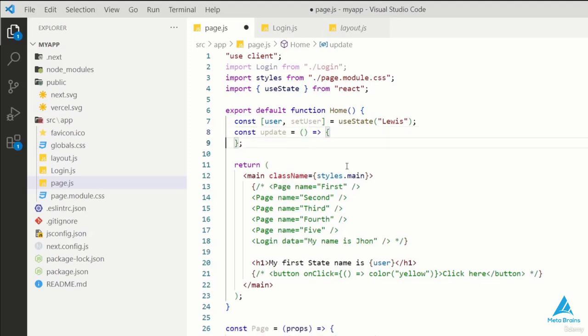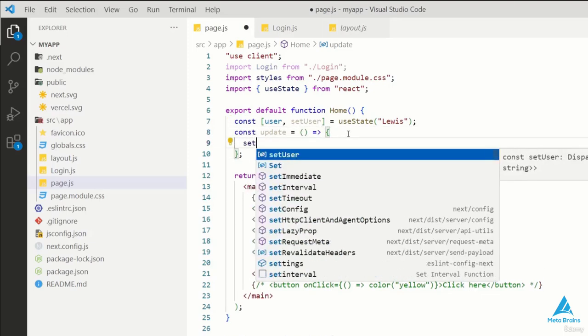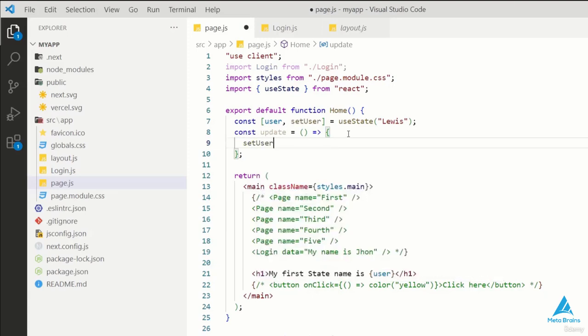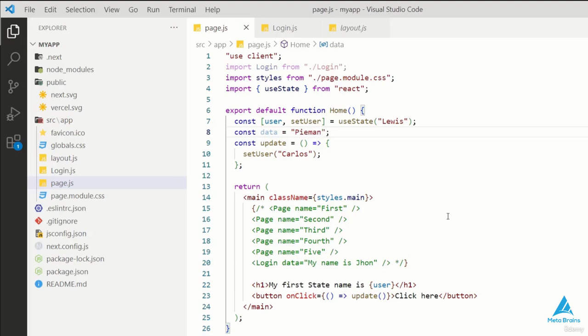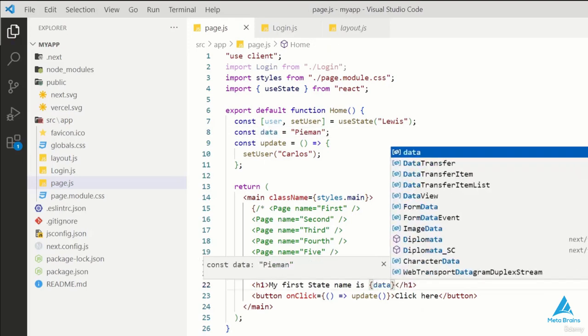Next we'll update our state. How can we do that? I'll uncomment this function and here I'll use update and delete the parameters. So here I'll delete alert2 and what I'll do next is I'll add setUser. I'll update the name to Carless instead of Levis. When the event is triggered, so here is the event, I'll remove it from the event. I've used the function name update. I'm using data here. I saved it and refreshed the page.